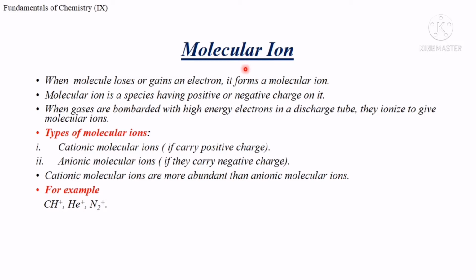And when an atom gains an electron and gets the negative charge, then it is known as anion. And in the same way, in case of molecular ion, when a molecule loses or gains an electron, it forms a molecular ion. So molecular ion is a species having positive or negative charge.